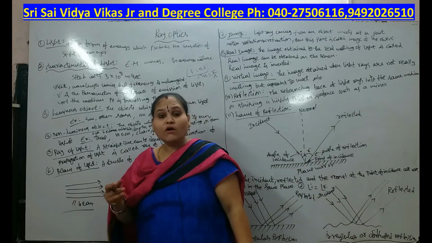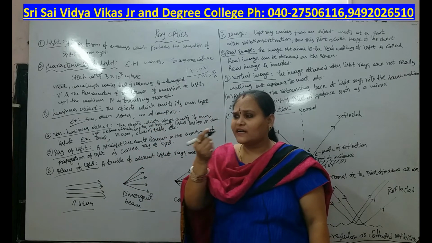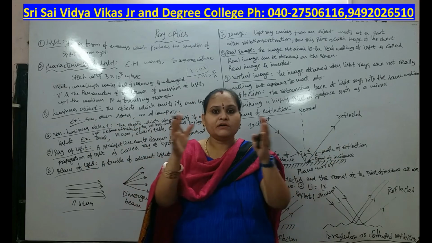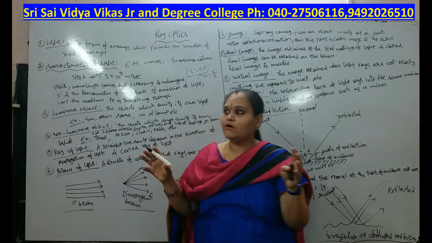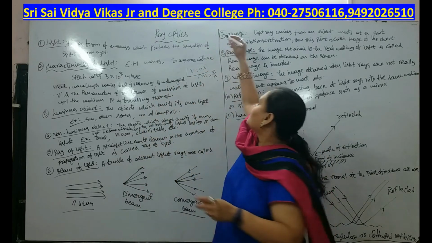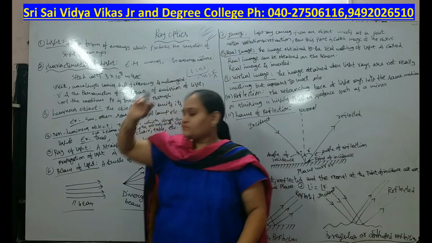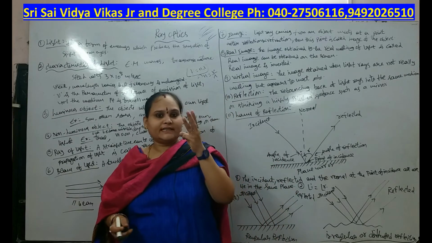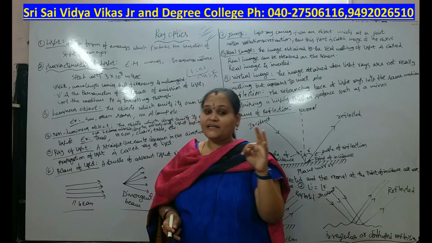And beam of light, the difference. Ray of light means a single straight line. But a bundle of adjacent light rays is nothing but a beam of light. In this beam of light we know three types: parallel beam of light, divergent beam of light, convergent beam of light.